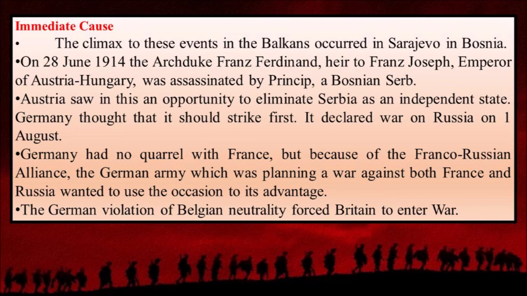And later Britain also joined the war. So what was the reason for Britain to join the war? Because Germany violated, that is, broke the agreement of Belgian neutrality. What is meant by Belgian neutrality? The country Belgium signed an agreement with other countries that no country should wage war or fight in Belgium. But Germany broke that agreement, so Britain joined the war in order to attack Germany.